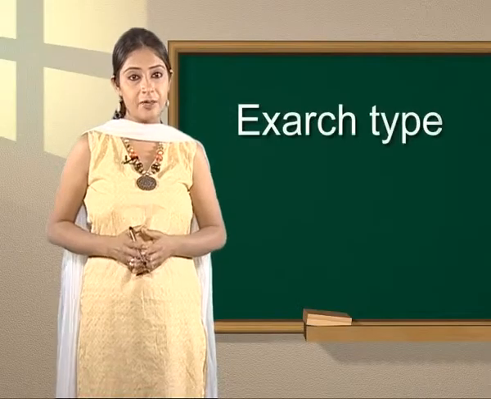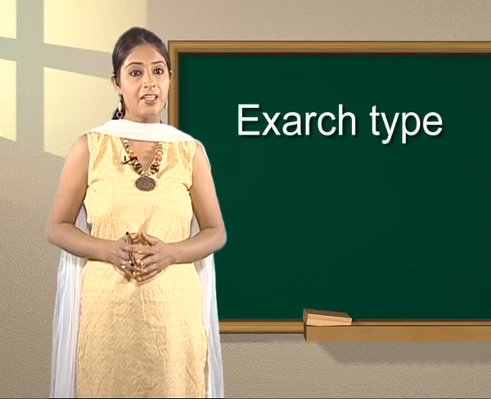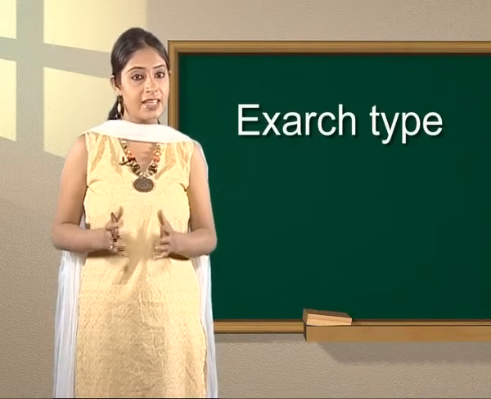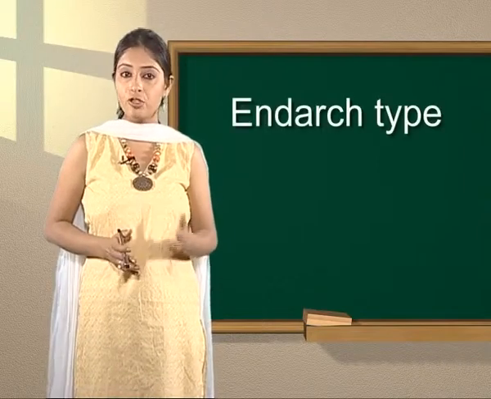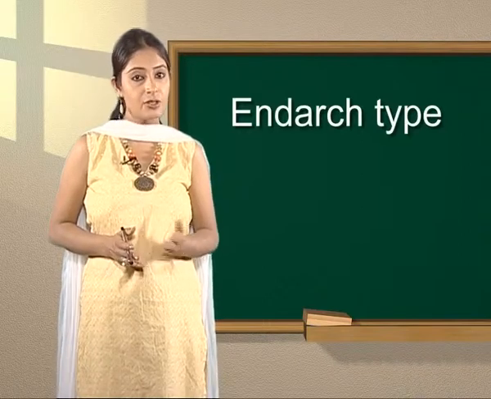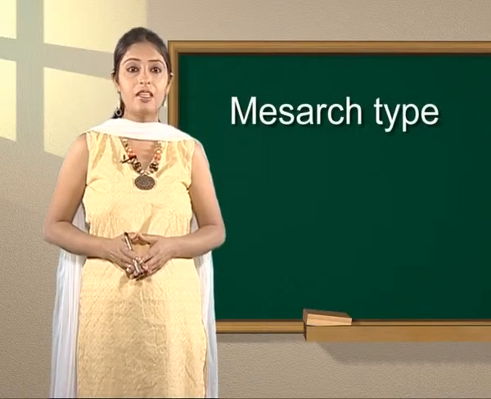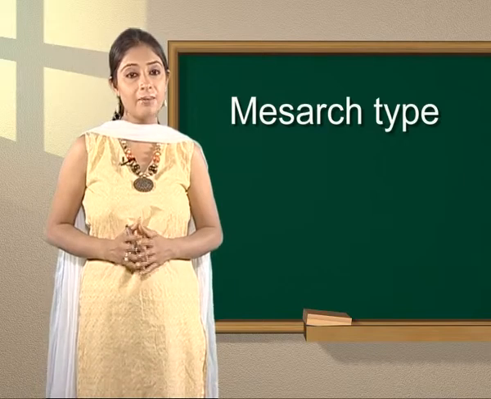In exarch type, the protoxylem lies towards periphery and metaxylem towards center. In endarch type, the protoxylem lies towards center and metaxylem towards periphery. In mesarch type, the protoxylem remains surrounded on all the sides by metaxylem.